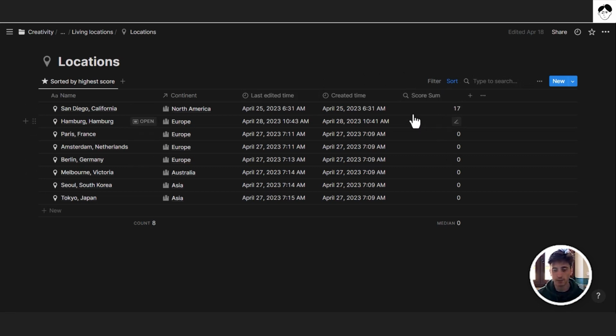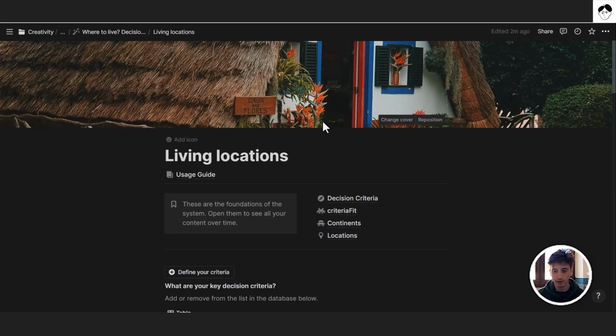And that is really it for this system that is meant to be as frictionless as possible for you to generate ideas, to define your criteria, and to actually score locations based on those criteria, and apply a sum function that takes into account all the criteria with the same weight, as opposed to a max function, as Cal Newport argues, because applying a max function on a specific criteria or a few criteria can be dangerous, because then you optimize your life for that at the expense of all the other key criteria for living a deep life. And that was the Notion template.